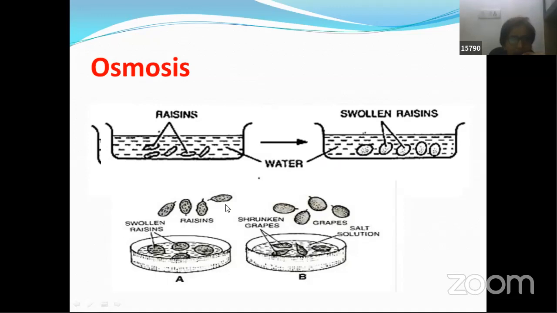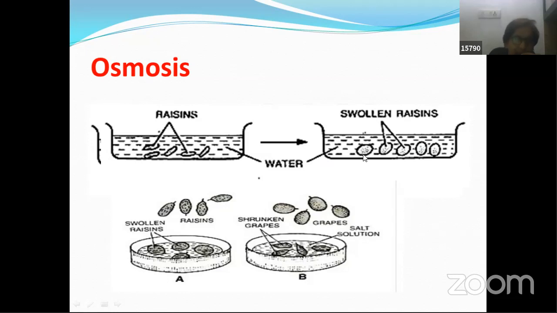Let's talk about another situation. We have taken the same swollen raisins, and this time what are we doing to these swollen raisins? We are putting them in a salt solution. That means we again have two different types of solutions with different concentrations. One is outside, which is the salt solution, and again we find the concentration of solute, water, everything inside. So two different concentrations. Now what will happen if you leave these raisins for some time? What will happen to the raisins after some time?